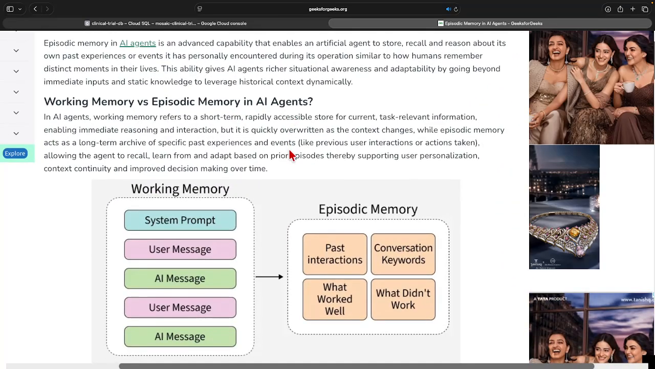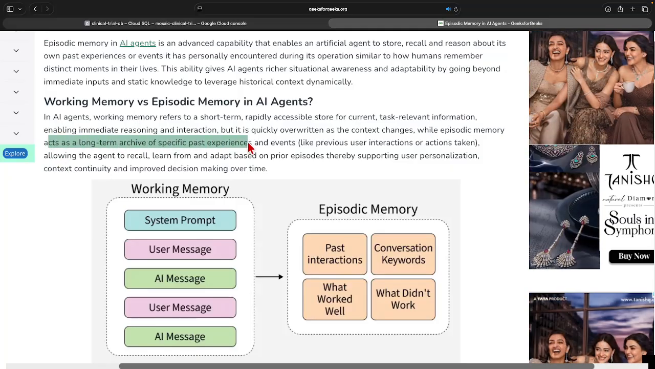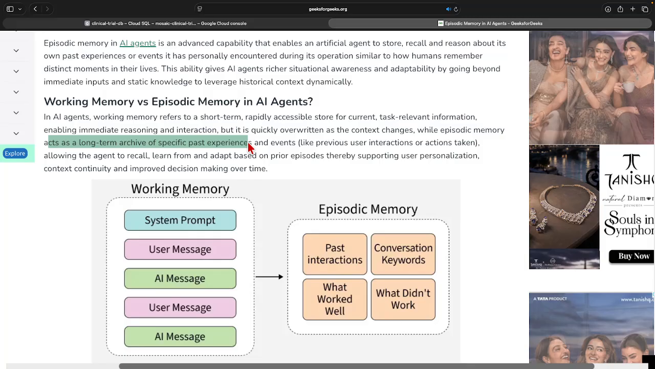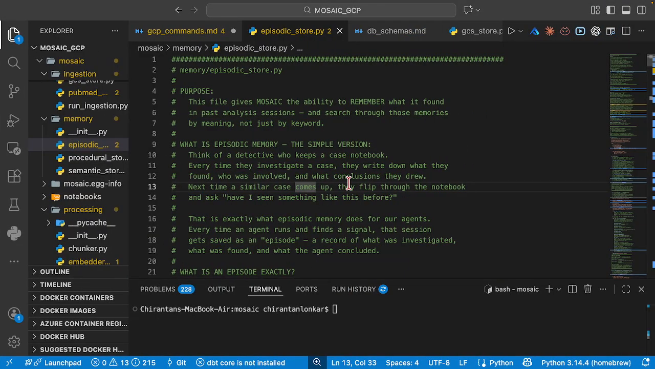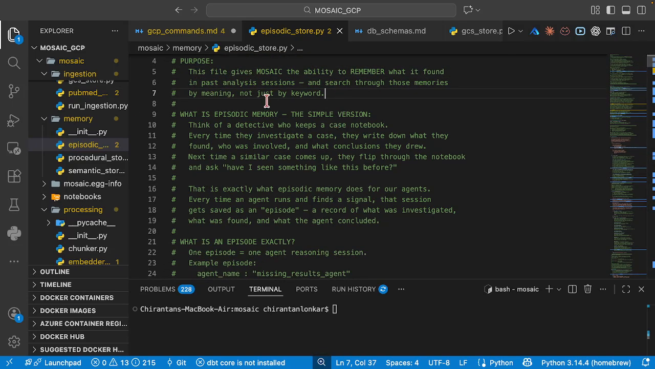Here again, as I said, episodic memory acts as a long-term archive of past specific conversations. It might happen that with our AI system or AI engine, there will be multiple researchers across the world asking different questions around research studies, around clinical trials, all of them. To remember those past conversations, it will be helpful. So what is the purpose? The purpose here is that it gives the ability to remember what it found in past analysis sessions.